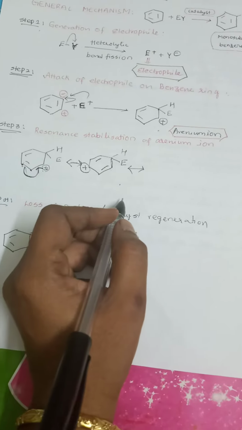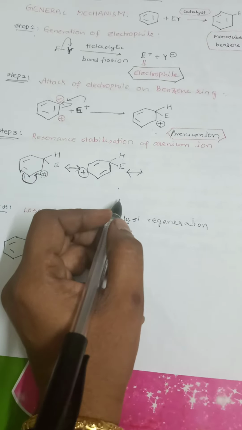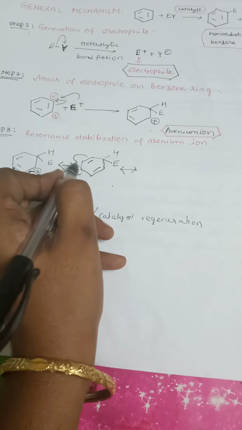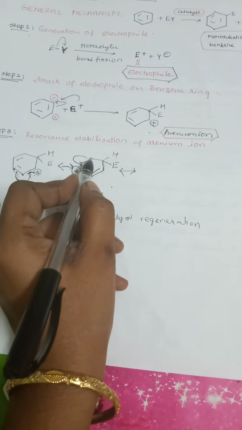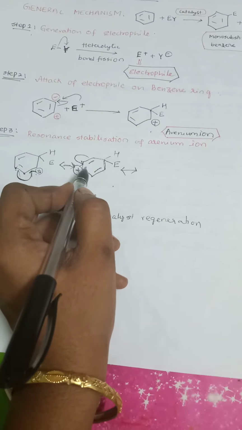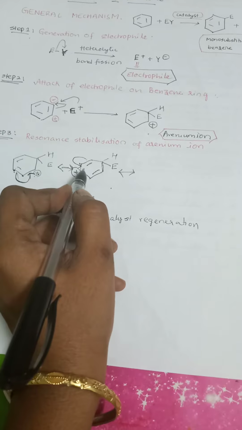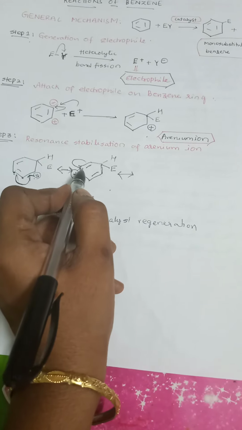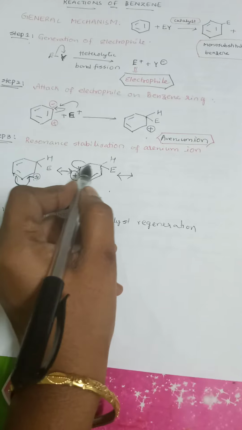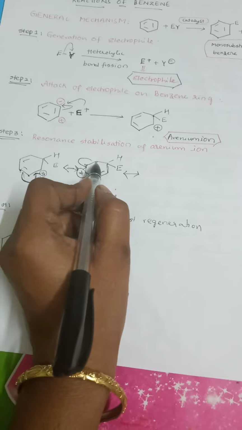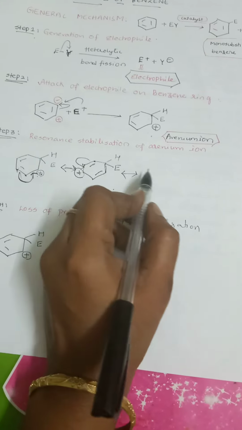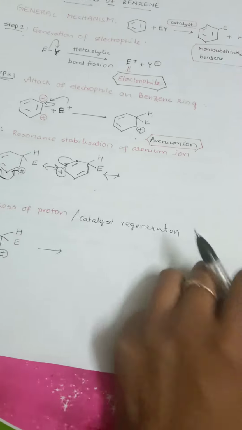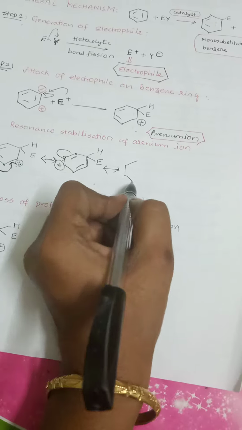further undergo resonance stabilization, one more consequence will occur here. Because positive charge is there here, this double bond tries to migrate here. When this double bond is migrating here, the new double bond will be formed in between these two carbon atoms. This carbon will be on safe mode, because anyways if the double bond is present here or here, it will be regaining it, whereas this carbon will be losing its double bond. So that's how in the next resonance stabilized structure, this carbon will be attaining positive charge. I represent the structure like this. Girls, please carefully follow.